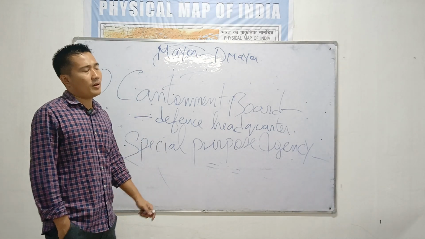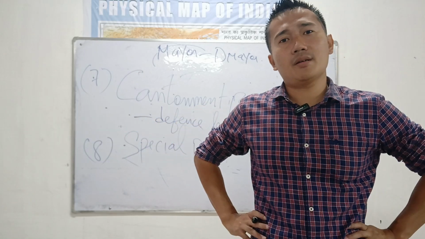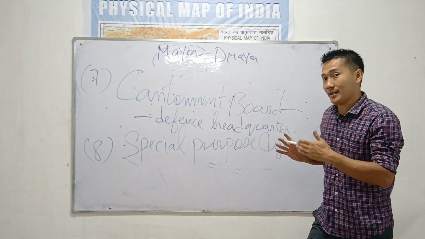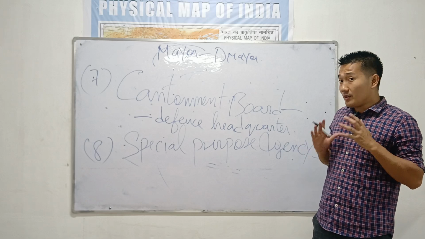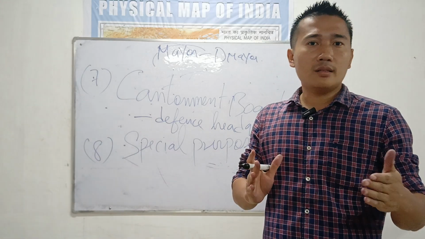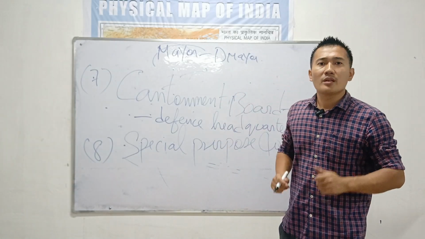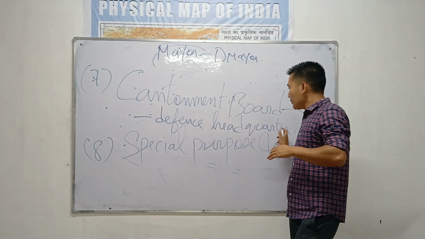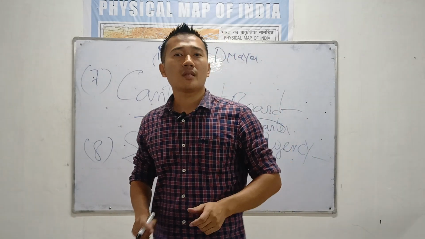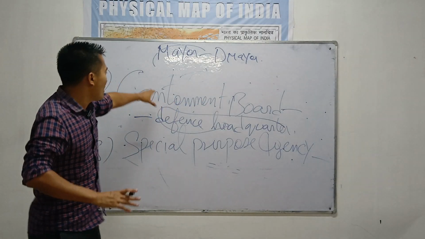Take the example of Eastern Command in India. The army headquarters of the Eastern Command is located in Calcutta. So even in those areas, the civil population lives near the defense headquarters. So for those people also, we need a government. Even for those people who live near the defense headquarters, for the civil populations, we need an urban local self-government. For that reason, we have set up the cantonment board.